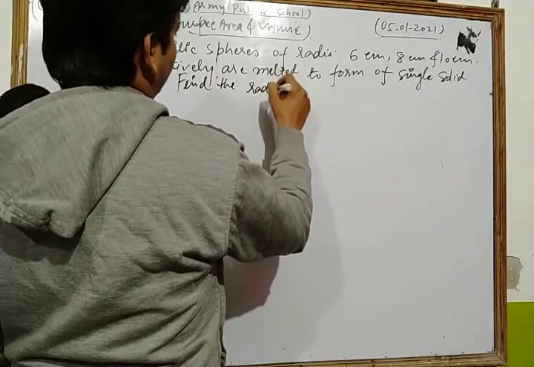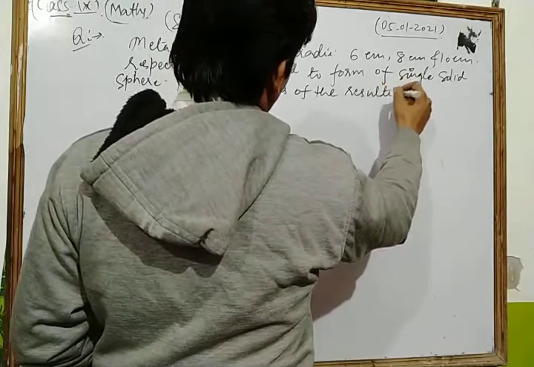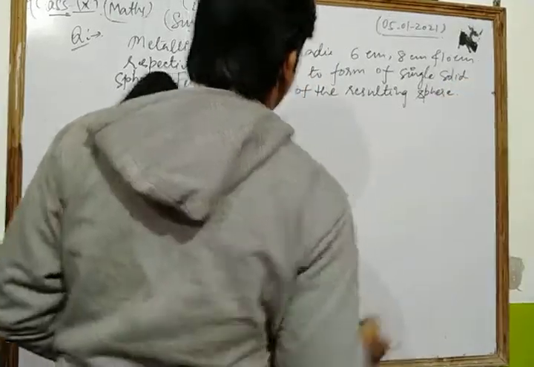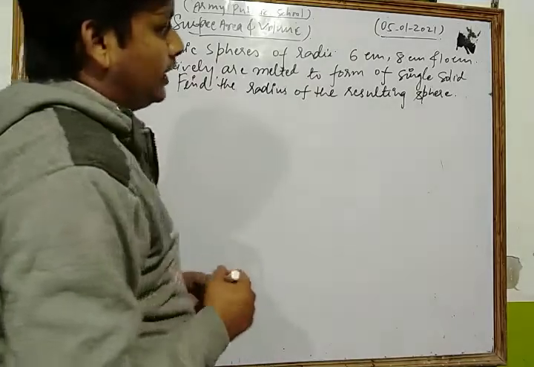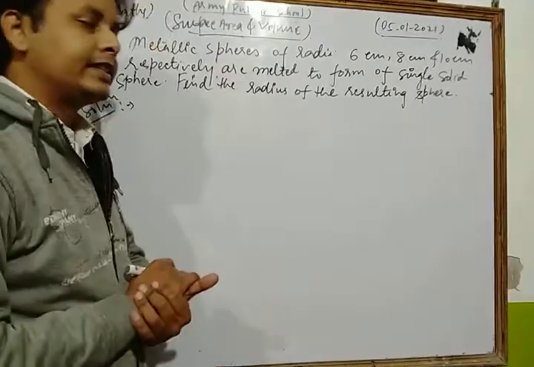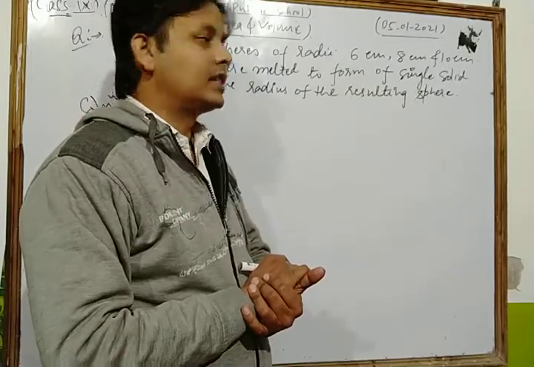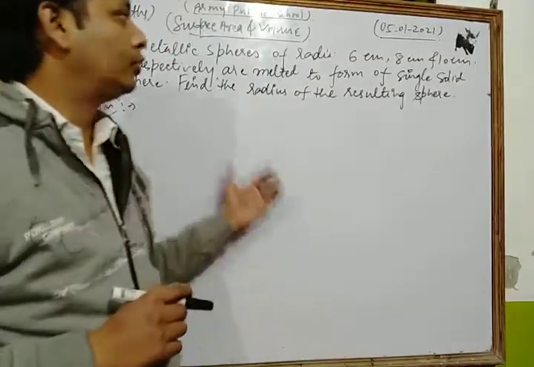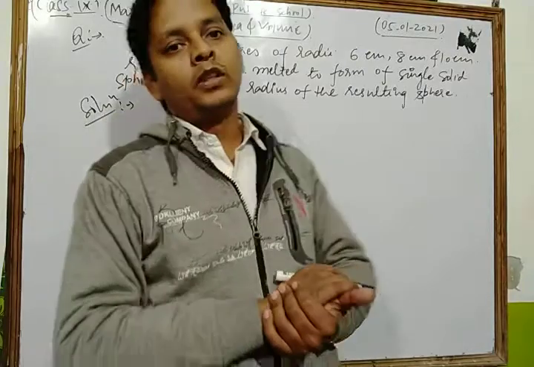Okay, let's see its solution. What is the process to solve that type of question? Dear students, in that question, let's see once more time. Here, three metallic spheres are there, which have radii of 6 centimeter, 8 centimeter, and 10 centimeter respectively, and are melted to form a single solid sphere. We find the radius of the single solid sphere.